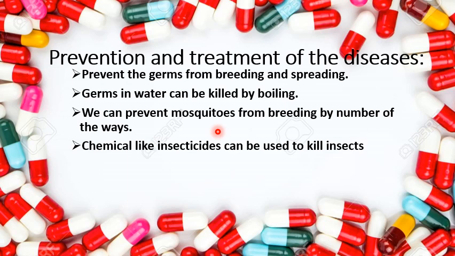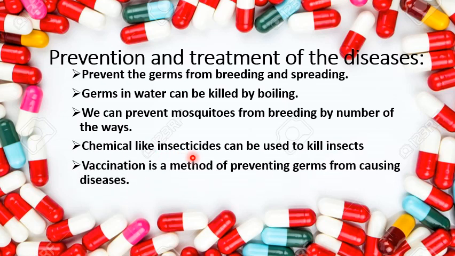Chemicals like insecticides can be used to kill insects. The word insecticide shows you that it is a kind of chemical which is used to kill insects.